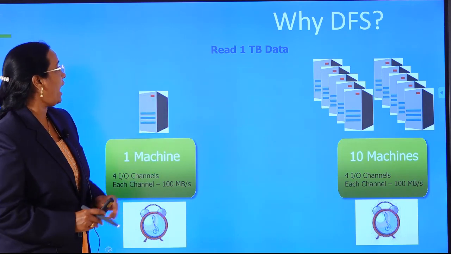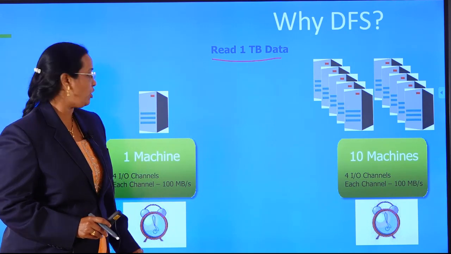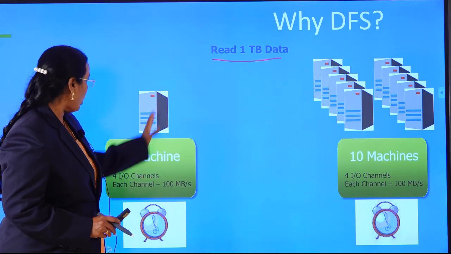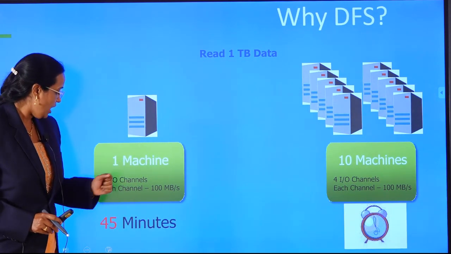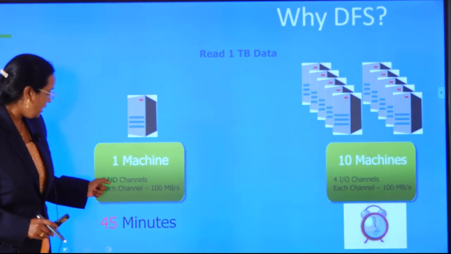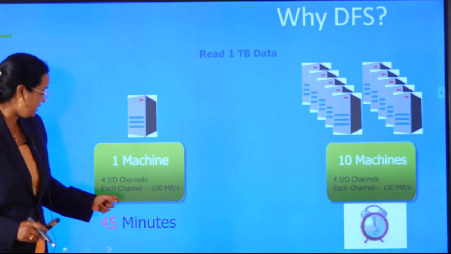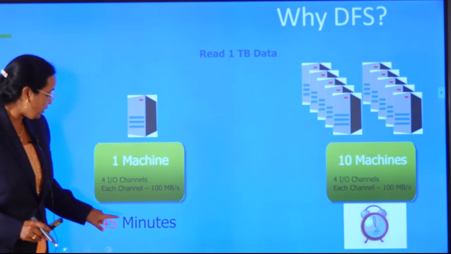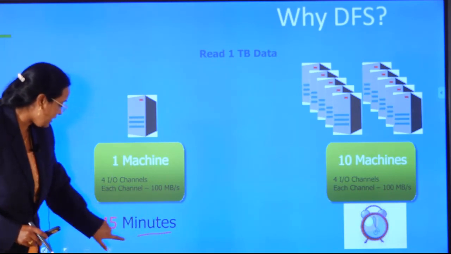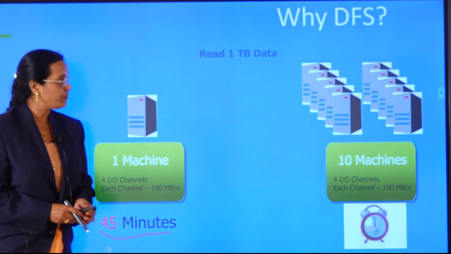How it is happening is, you can see here I have 1 TB of data, and to process that 1 TB of data I am making use of one machine. The machine has 4 IO channels, input output channels, and each channel is having 100 Mbps. To do that job, it has taken 45 minutes, right?